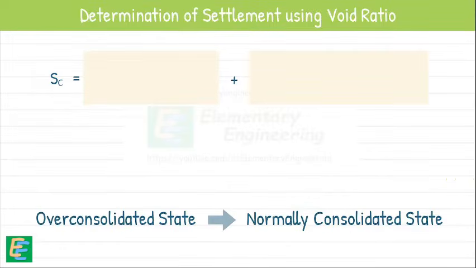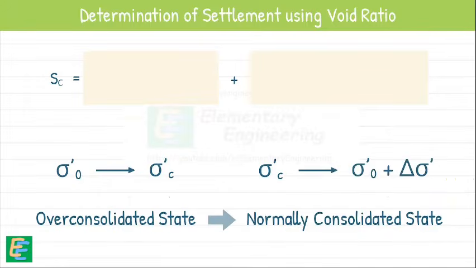First, when soil was in over-consolidated state, that is, settlement when effective stress reaches from initial value to pre-consolidation stress, and then when soil is in normally consolidated state, that is, settlement from pre-consolidation stress to maximum stress.